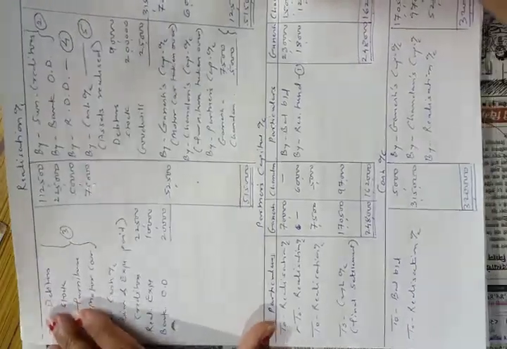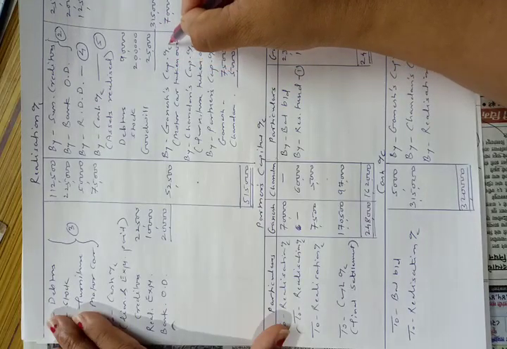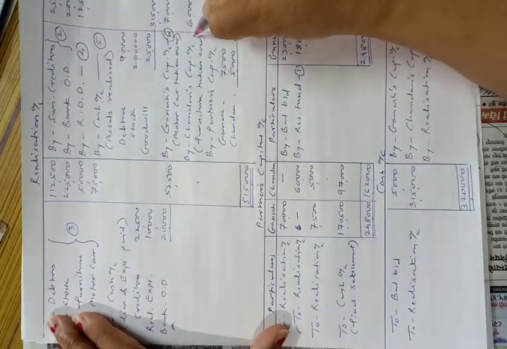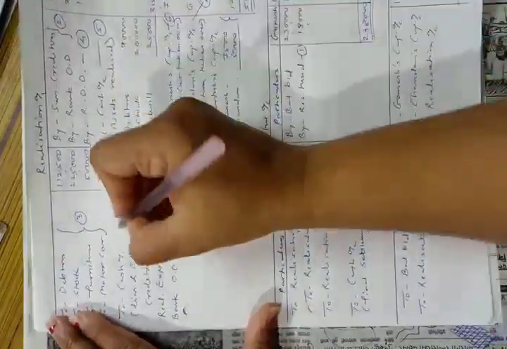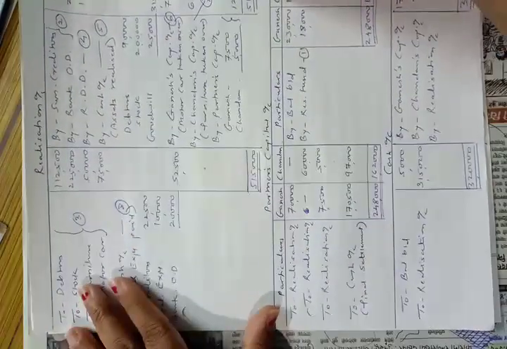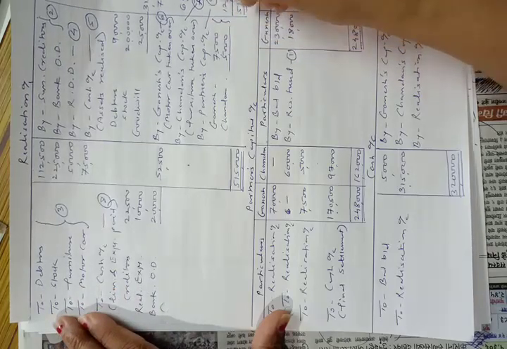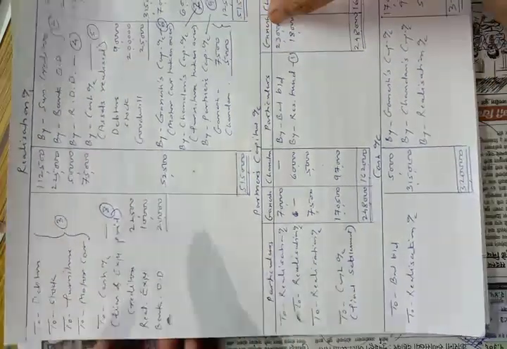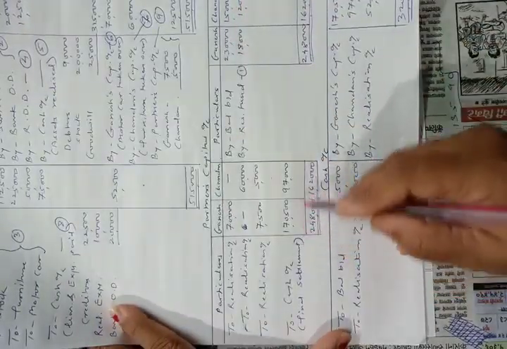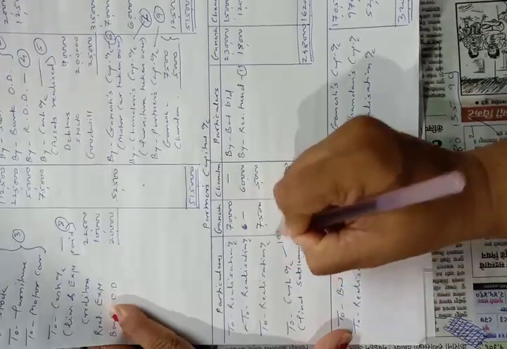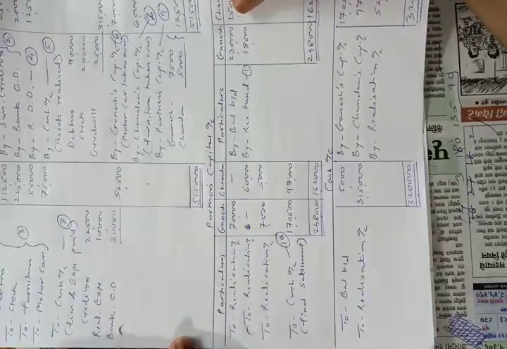Then they have taken over certain assets. So Ganesh taken over motor car. This will be the sixth entry. Chandan taken over furniture. This will be seventh entry. Then we have paid liabilities. This will be eighth entry. Then we have distributed realization loss between the partners. So this will be ninth entry. And then we have made the final settlement by giving the remaining cash to partners. So this will be the 10th entry. So we have to pass 10 entries in this problem. So let us start.